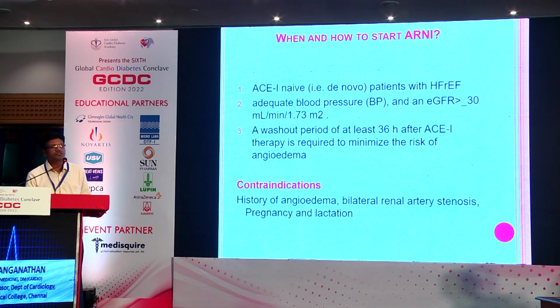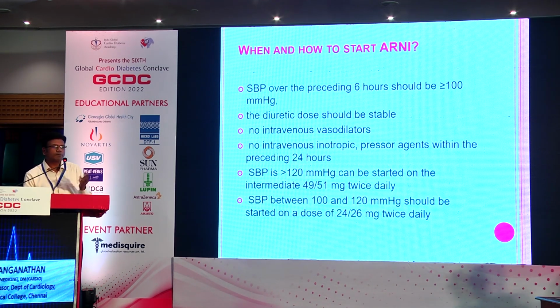So this is the way we need to start. We need to check the renal parameter values, and we need to have a 36-hour time before ACE inhibitors. If the patient is on an ACE inhibitor, we need a 36-hour waiting time before starting this molecule. These are the contraindications. And we need to check the blood pressure. It is one of the most important things.